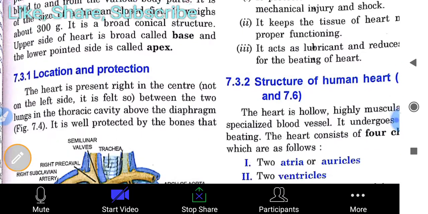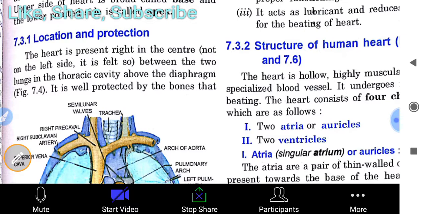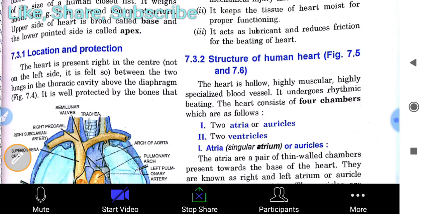So location and protection, if we talk about its location and protection, the heart is present in the center, not on the left side. As we see in the structure also, it is between the two lungs in the thoracic cavity above the diaphragm.